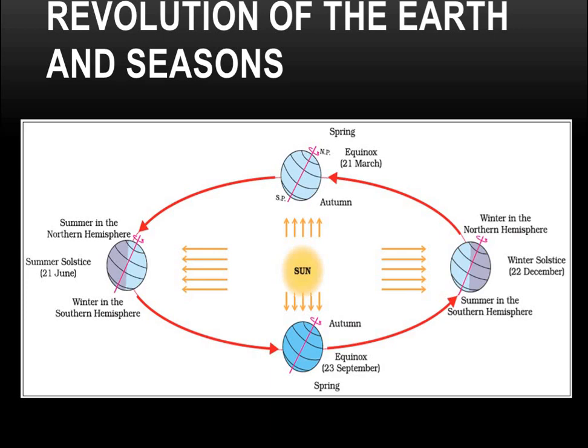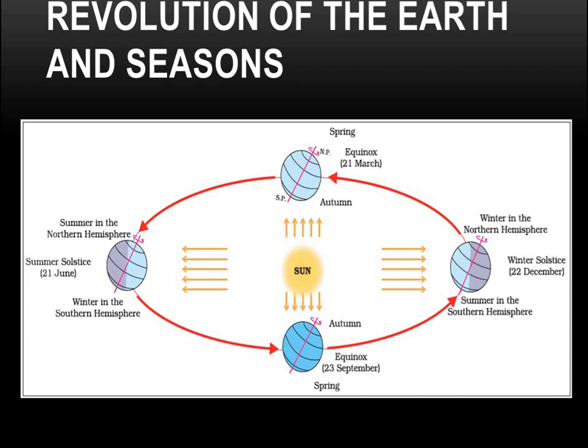and in the northern hemisphere, the less heat it receives, so winter season it is there. The winter solstice is written as the northern hemisphere winter, and it falls on 22nd December, when in the northern hemisphere the shortest day and longest night is there, and in the southern hemisphere it is the opposite.